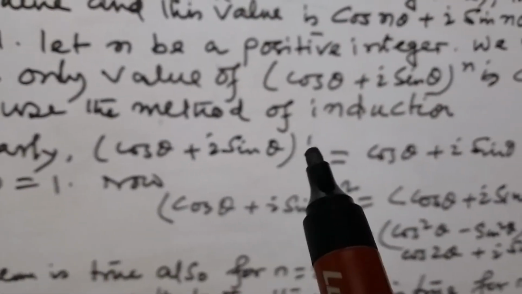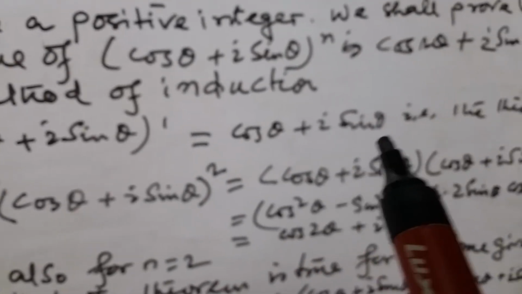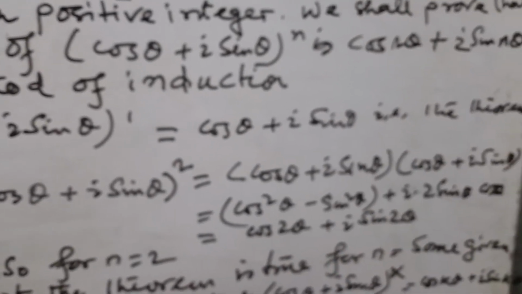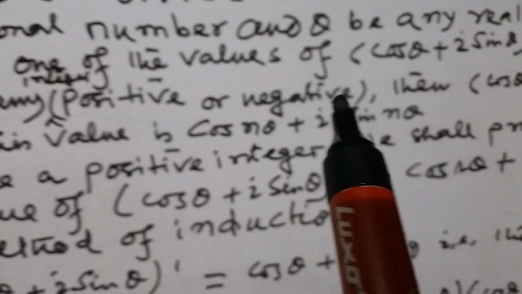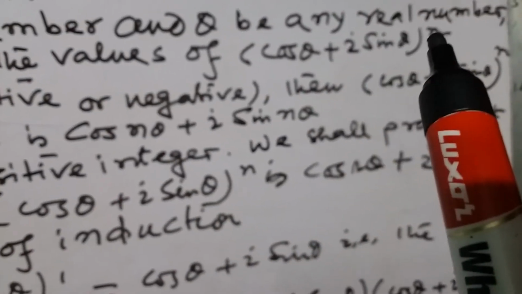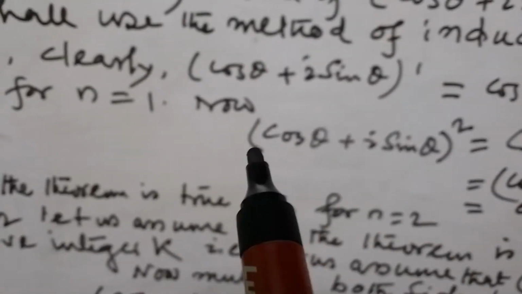Let's see. Step 1. Cos theta plus i sin theta is equal to cos theta plus i sin theta. It means the theorem is true for n equal to 1, because if you put n equal to 1, you get cos theta plus i sin theta. So the theorem is proved for n equal to 1.